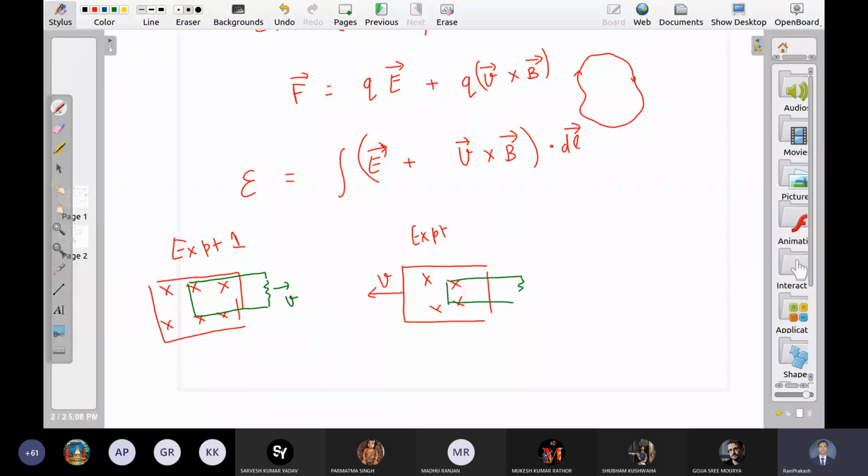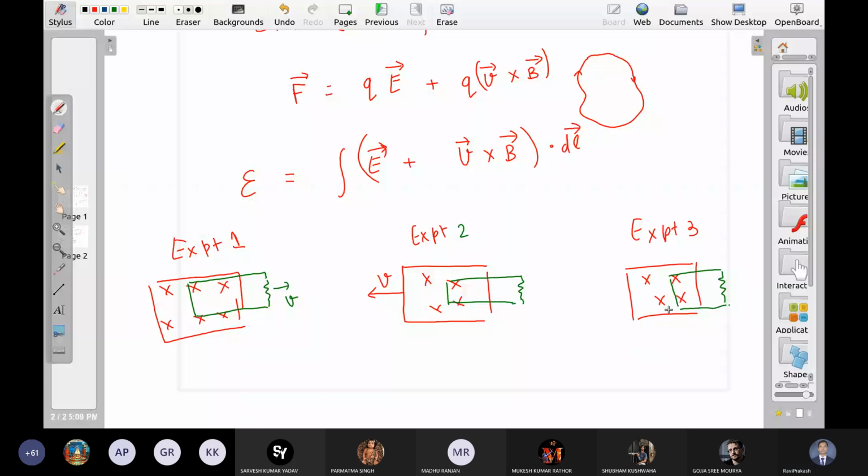And what was experiment 3? This is magnetic field. It is not at all moving. कोई magnet move नहीं कर रहा है. It is just that field is varying with time. ना ही circuit move कर रहा है, ना ही field. Only thing is that B is now a function of time. That's it.